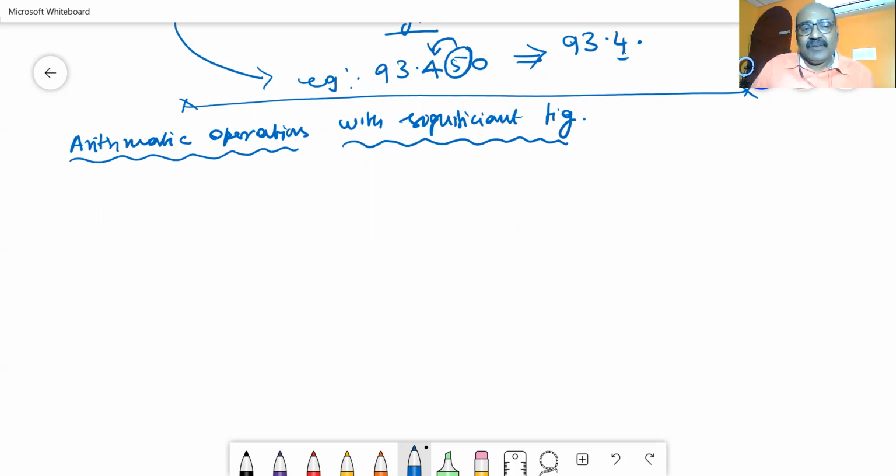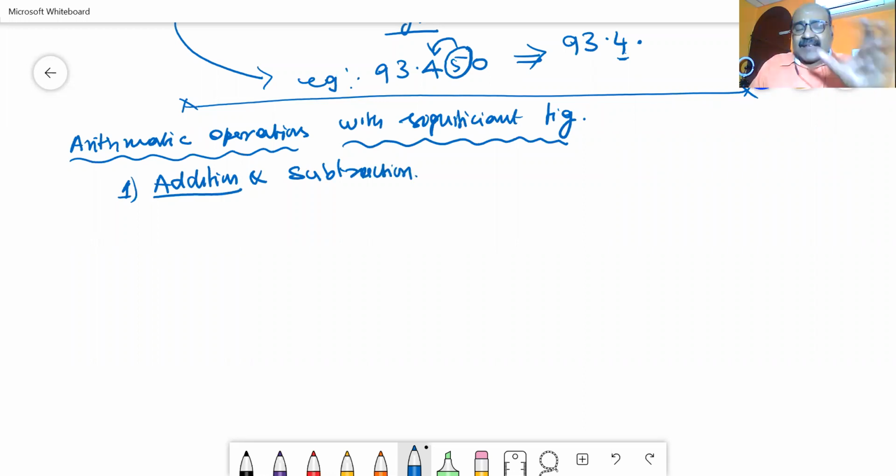First of all, let us consider 2 concepts: one is addition and another is subtraction. What is the rule in addition and subtraction? I will consider an example and then state the rule.